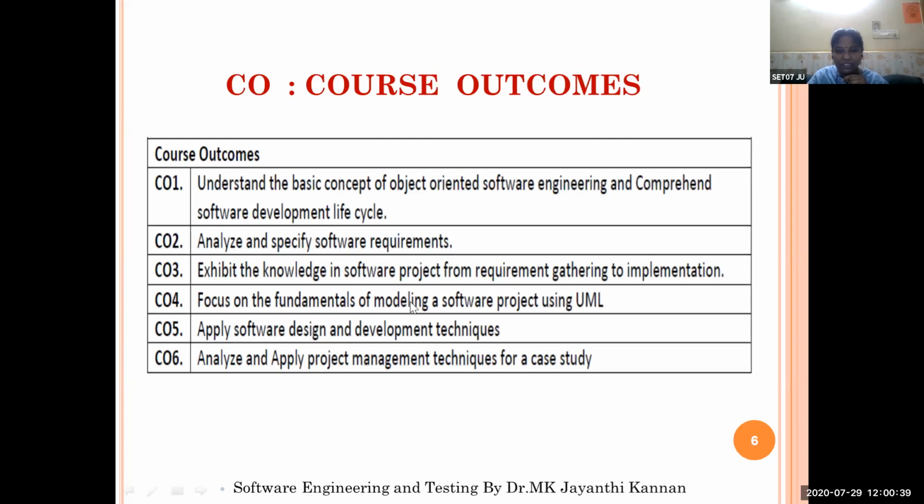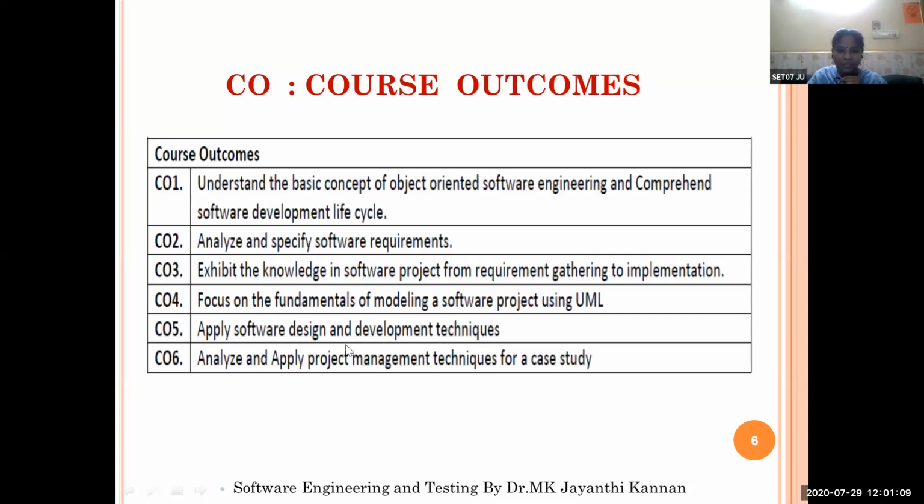You can differentiate which is a valid class and which is an invalid class, and the key parameters of any particular class, the necessary variables and constraints of any class and object. You can easily identify that after studying this course. So you can model any software component using UML tools.